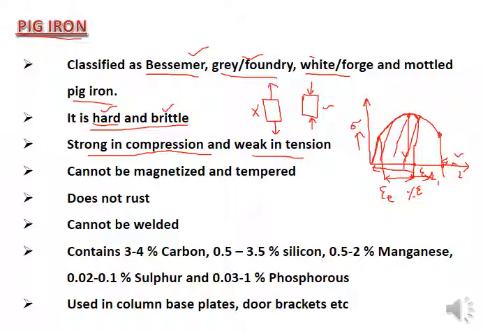It cannot be magnetized and tempered. So you cannot magnetize it. It's a good property that you cannot magnetize it, because you are using steel as a construction material and it is a totally non-magnetized material. And it cannot be tempered because it is a brittle material. For a brittle material you cannot mold it, or change the shape. Let's suppose this is a simple rod and you want to change the shape of this rod; for a brittle material it will be very difficult to change the shape of it.